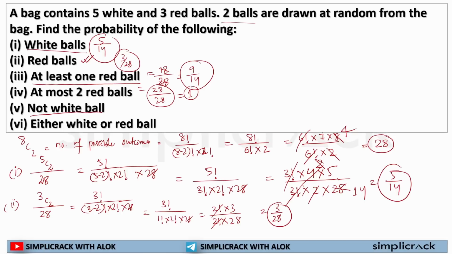If I am selecting two balls and I have only two options, one is white and one is red, and no white balls are selected, then I can directly say the probability of red balls will be the same as the probability of not white ball. The probability of red balls is equal to the probability of selecting no white balls, right? I hope this is clear to each and every one of you.